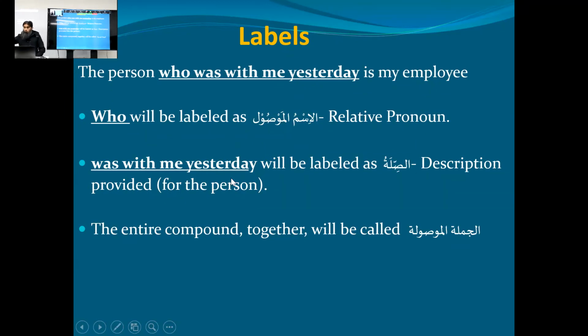This part after the who is called what? Sila. So Mausool and Sila, with Swad, Lam and Ta marbuta, Sila. So you will say "who" is the Mausool, and "was with me yesterday" is the Sila. Mausool and Sila together is called Jumlatul Mausoola.